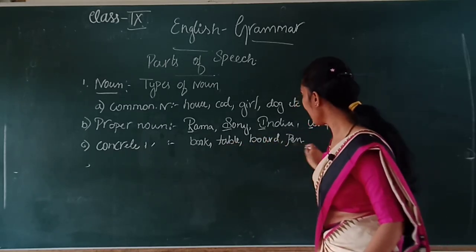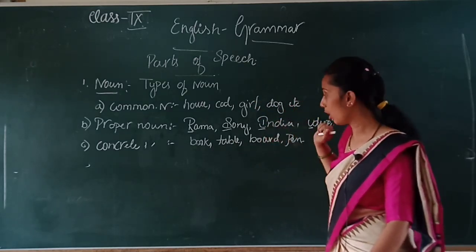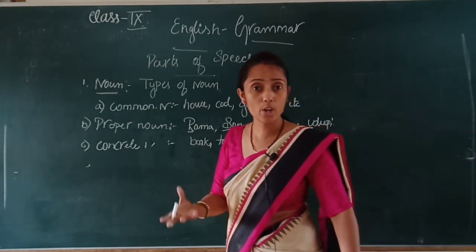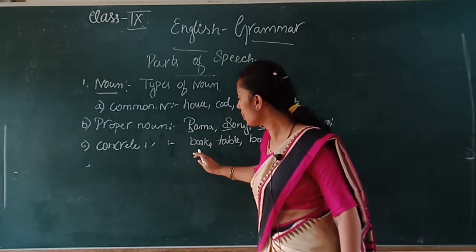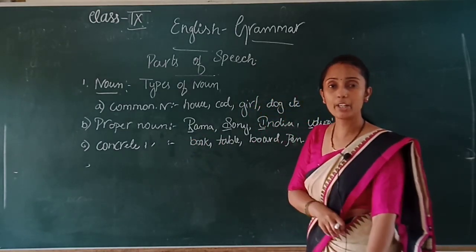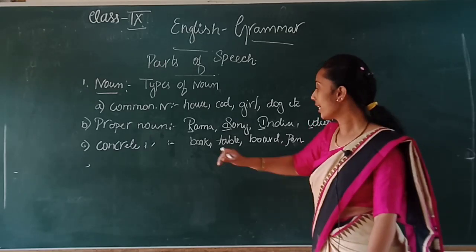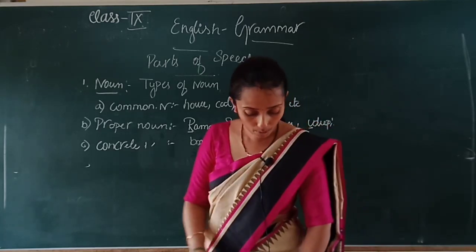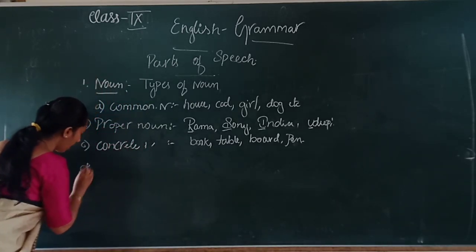And remember that these concrete nouns can also be common nouns or proper nouns. Because I told you this is a book. Which book is that? Can you identify which book is that? Then that book comes under a common noun. Suppose I write 9th standard English textbook, then that particular one comes under a proper noun. Whereas if there is no identification, then it comes under a common noun as well as a concrete noun. Clear, children? Now one more is abstract noun. Then the fourth one is abstract noun.